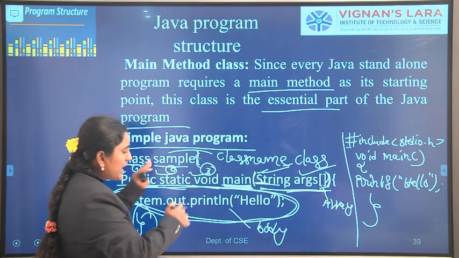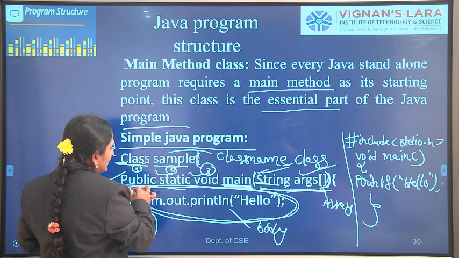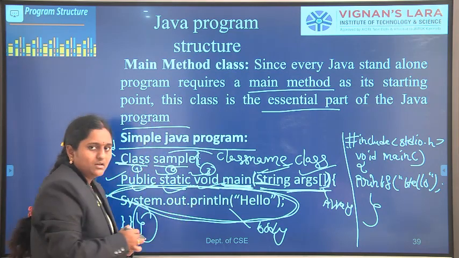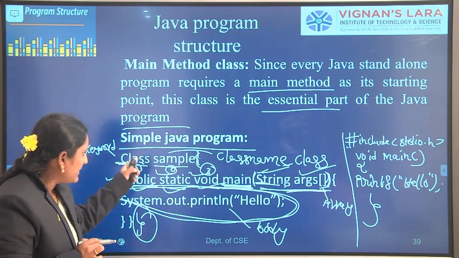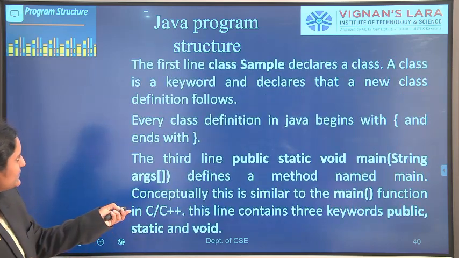But in Java, the main method contains 3 keywords: public, static, void. I will discuss them one by one. Let us observe.